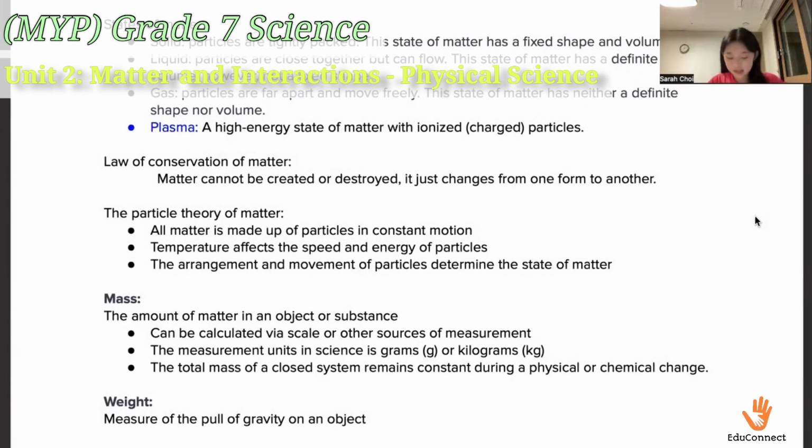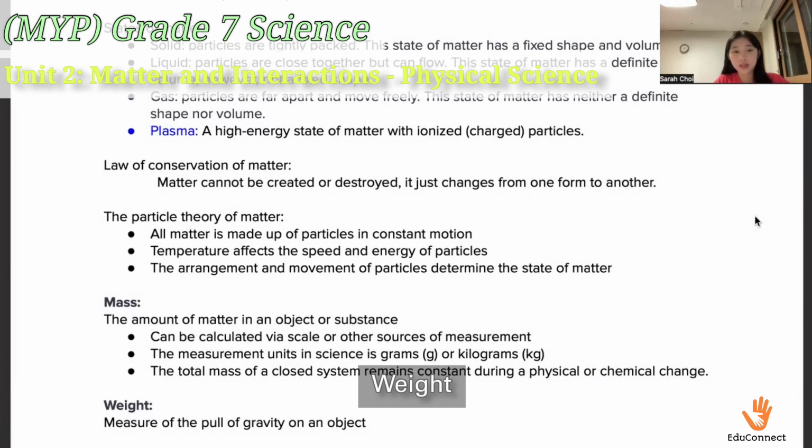Moving on to mass. Mass is pretty straightforward. It is defined as the amount of matter in an object or substance. It can be calculated via scale or other sources of measurement. The measurement units in science are grams or kilograms, and the total mass of a closed system remains constant during a physical or chemical change.